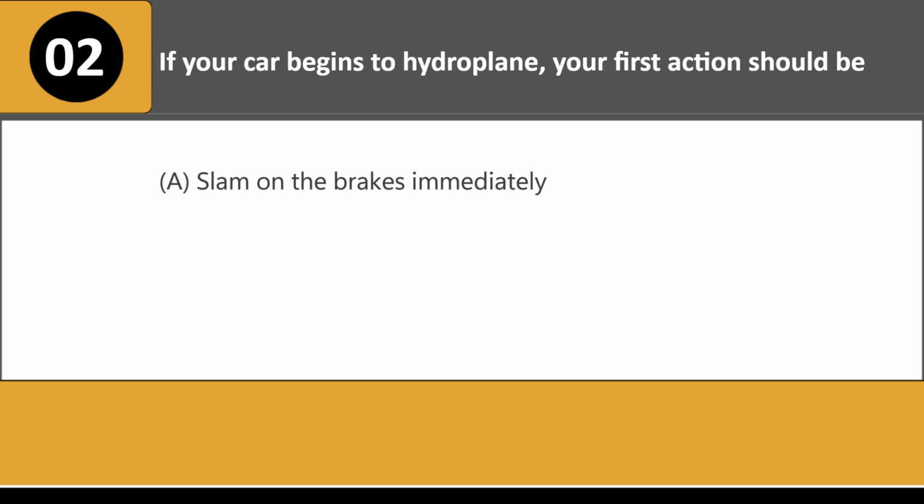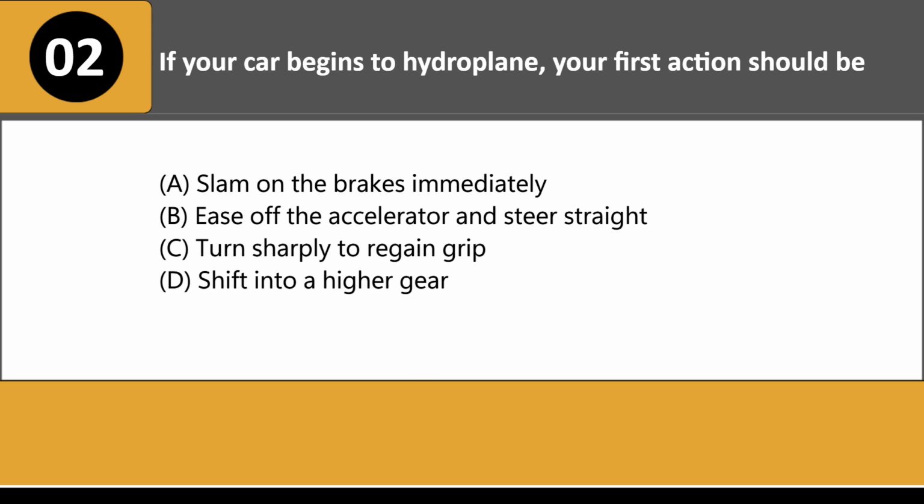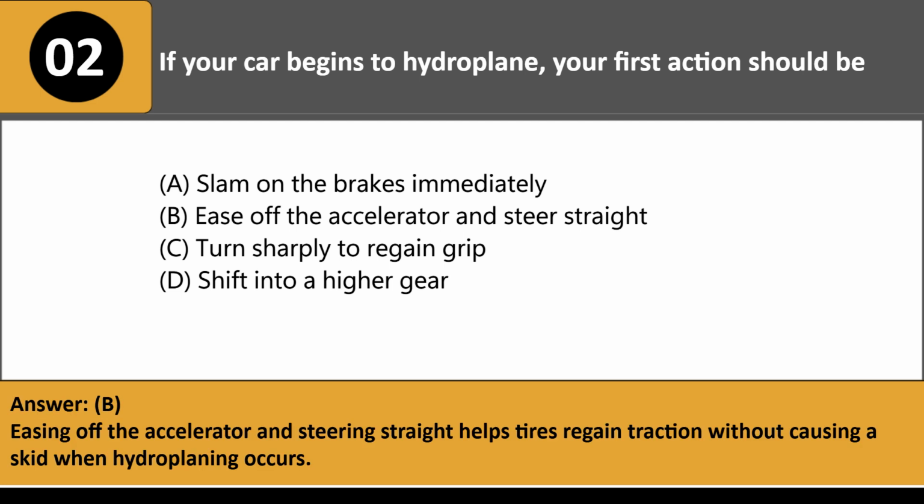If your car begins to hydroplane, your first action should be: A. Slam on the brakes immediately. B. Ease off the accelerator and steer straight. C. Turn sharply to regain grip. D. Shift into a higher gear. Answer: B. Easing off the accelerator and steering straight helps tires regain traction without causing a skid when hydroplaning occurs.